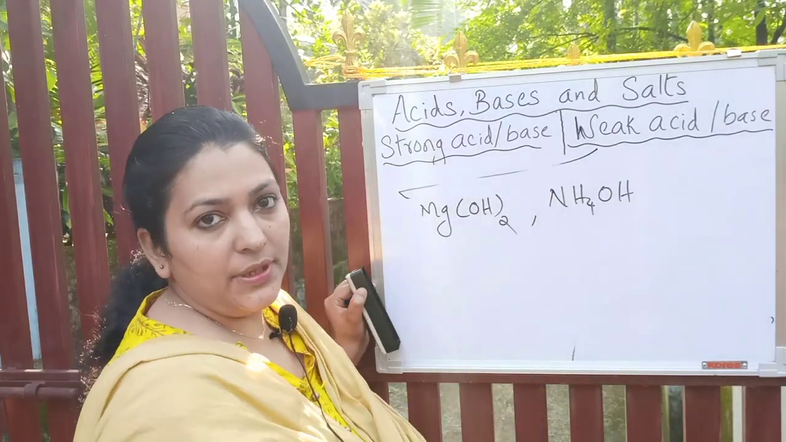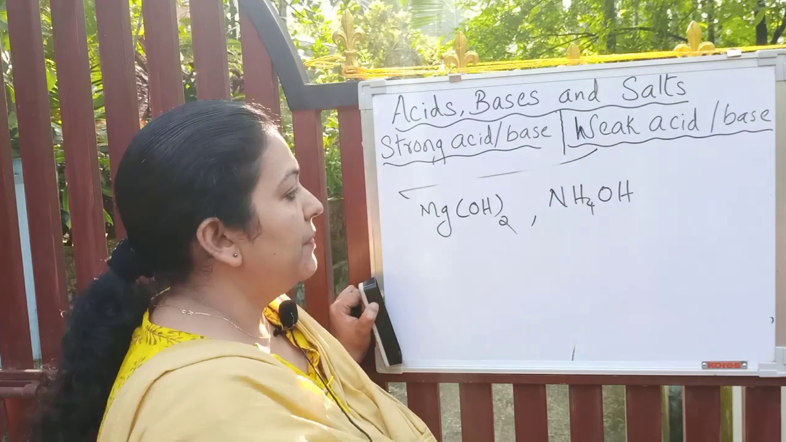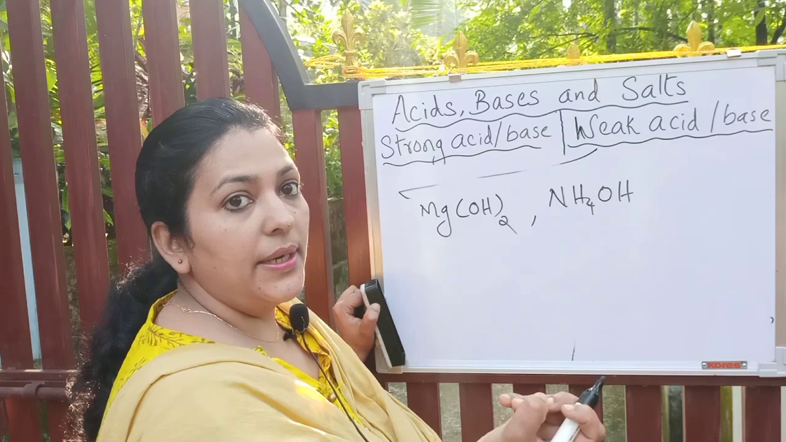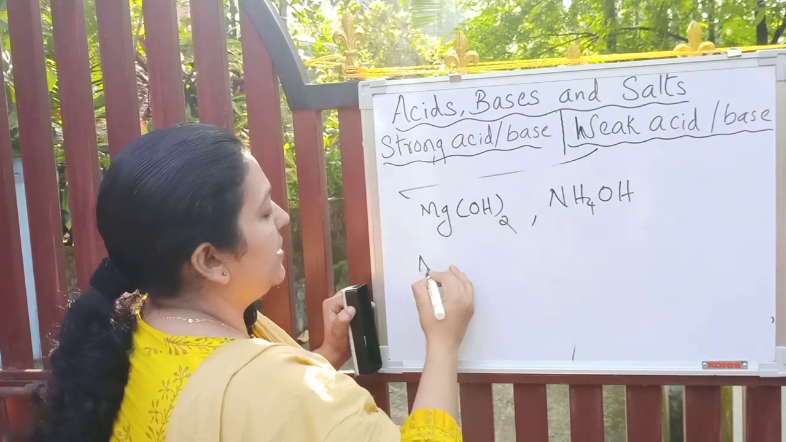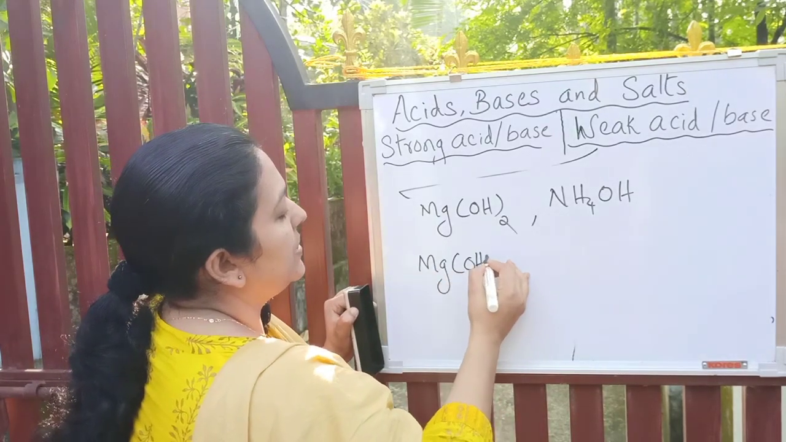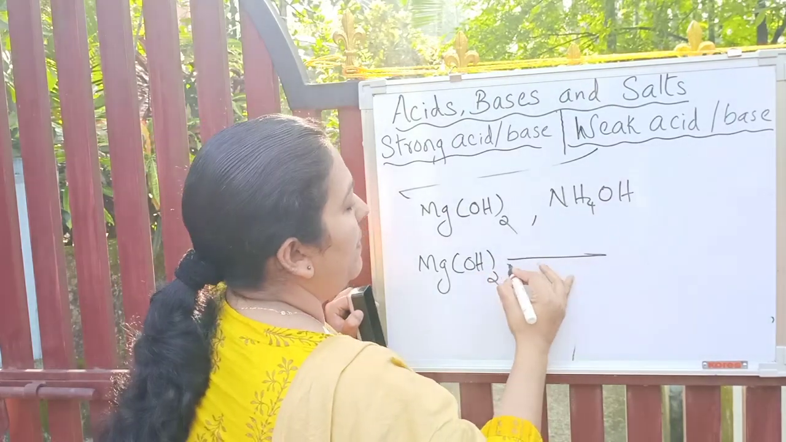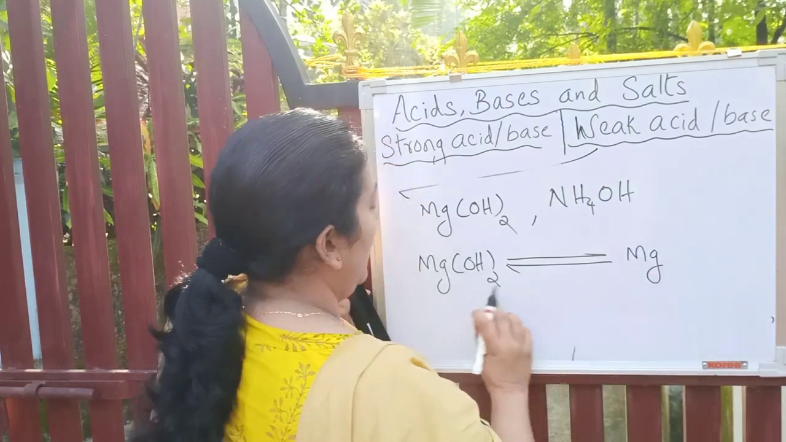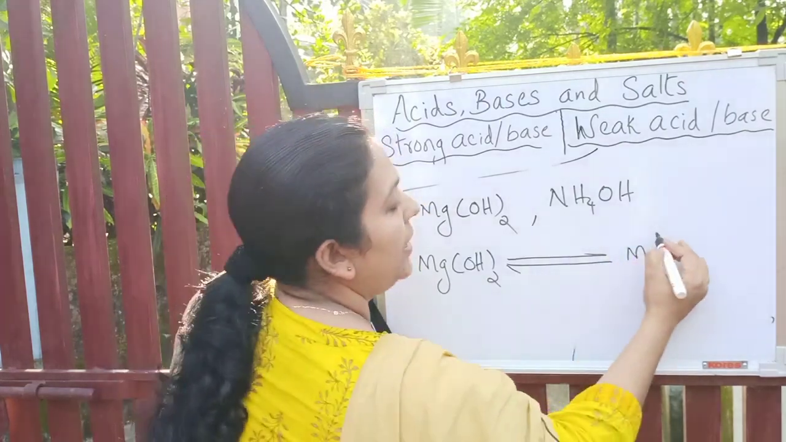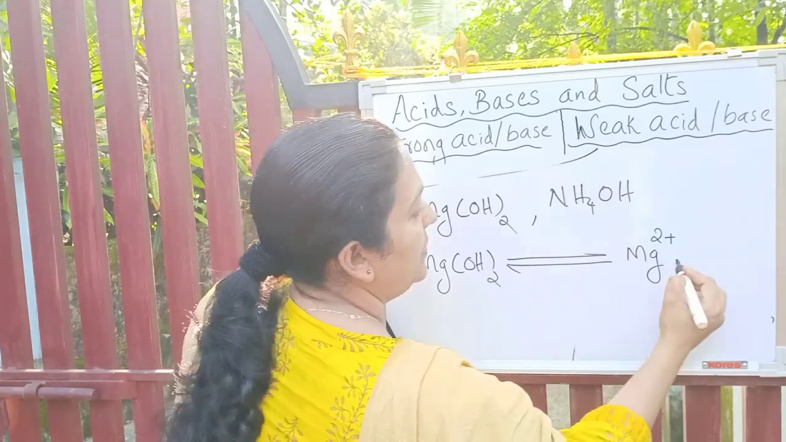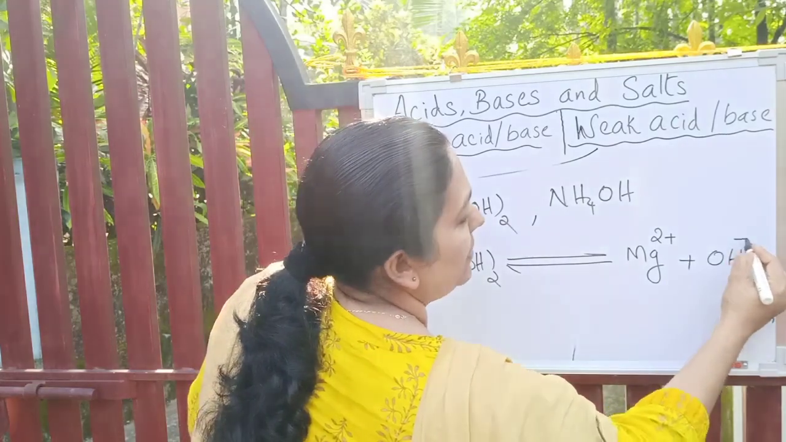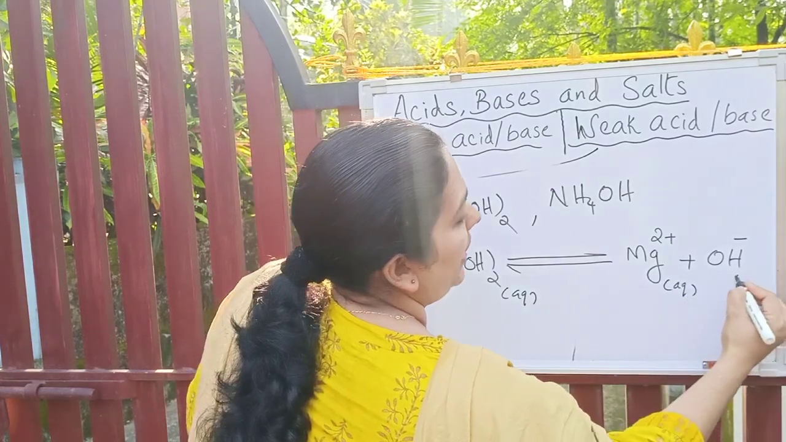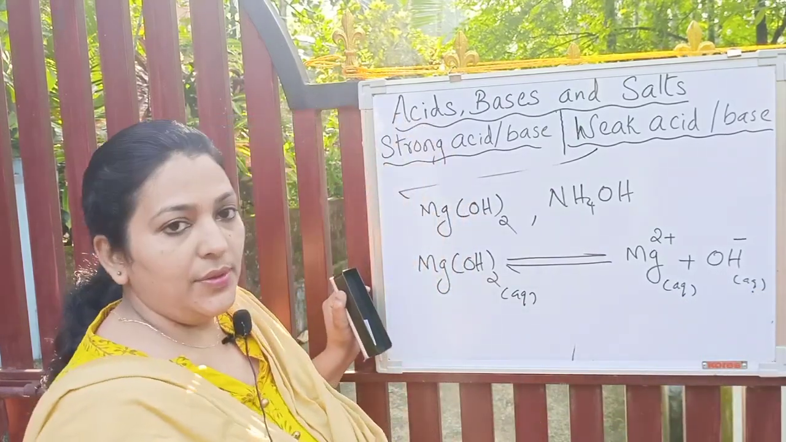Ammonium is a positive polyatomic ion. Do you remember? So NH4 positive and OH minus negative ion. So how do they split? Magnesium hydroxide only partially ionizes into positive and negative ions. Mg, what is the valency? 2 plus ions and OH minus ions. What's the condition? Should be in aqueous solution.